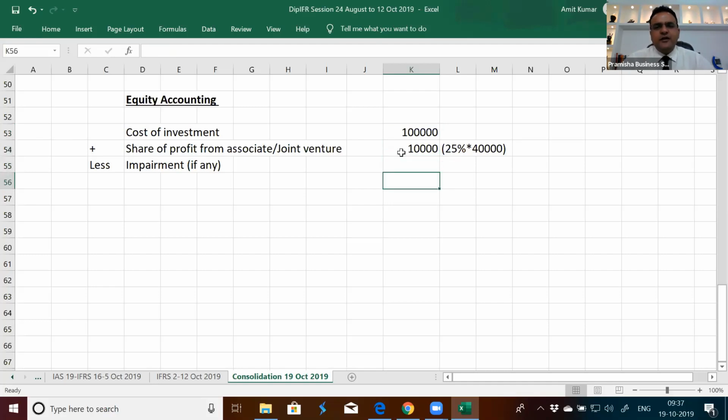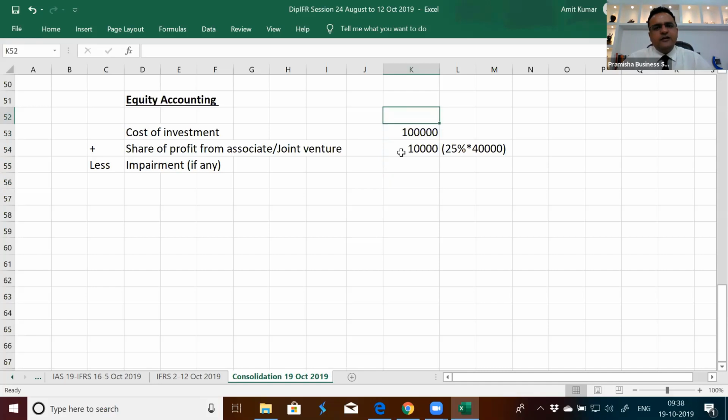You are interested in presenting your investment in the form of equity investment, and you wish to grow in terms of equity. You made some investment, it grows by profits, it depletes by impairment if there is any. This is known as equity accounting. So this is the accounting being done for associates and joint ventures. We'll discuss it in more detail when I'm discussing IFRS 11 joint arrangements about joint ventures.